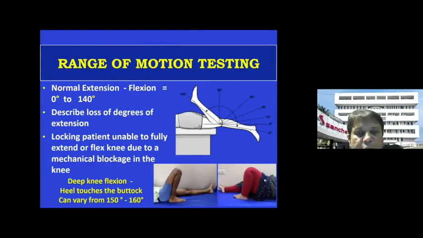The range of motion is something very important, and the range of motion in the knee is 0 to 140, but you will find certain textbooks which say that the movement can be even 150 or 160. What I want to tell you is that if the heel touches the buttock, then the range of movement is about 150, 160. But in obese patients, because of the fat, the heel cannot touch the buttock and it may be about 130, 140. Does that mean it is abnormal?